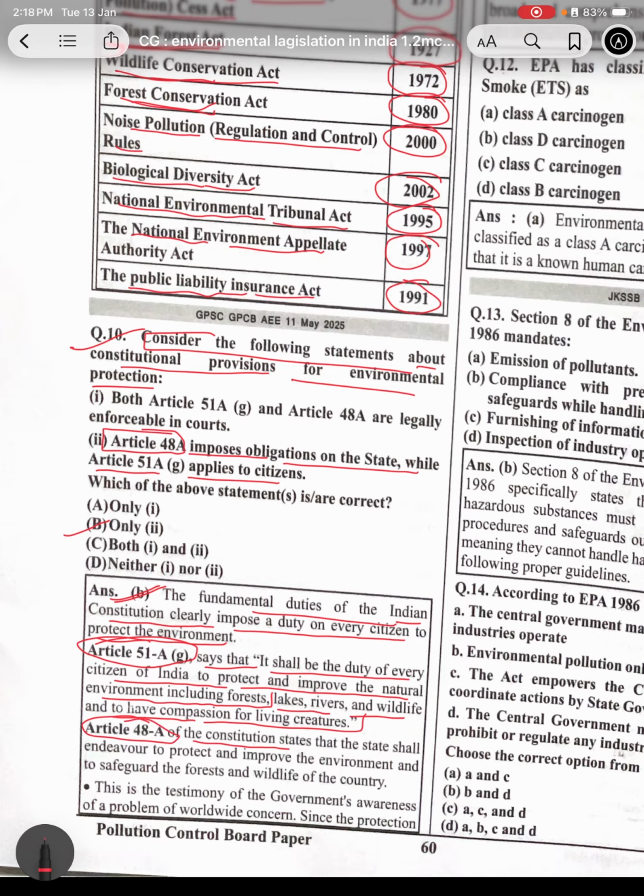Article 48A of the Constitution states that the state shall endeavor to protect and improve the environment and safeguard the forests and wildlife of the country. This testifies to the government's awareness of the problem, which is a worldwide concern with regard to protection.